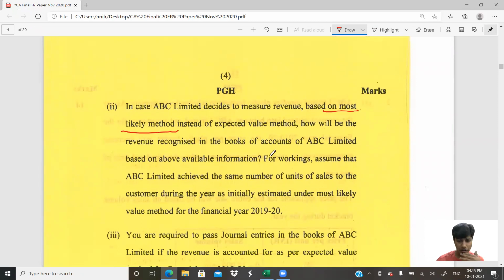We'll compute it. For workings, assume that they achieve the same number of units, again expectation and reality are meeting each other. No need for that background tune. It's all happy. If expectation and reality were different, then we were supposed to pass an adjustment entry. If we have collected excess revenue, there might be a case where we might have to pay the money back to our customer also.